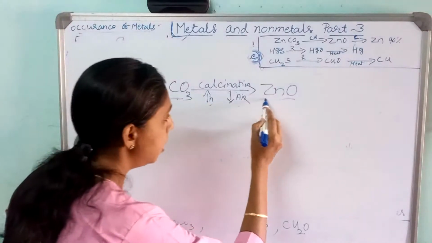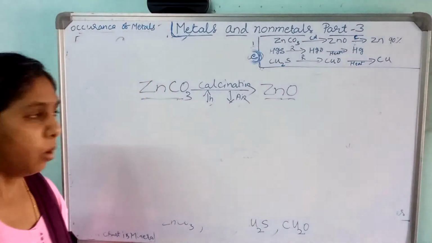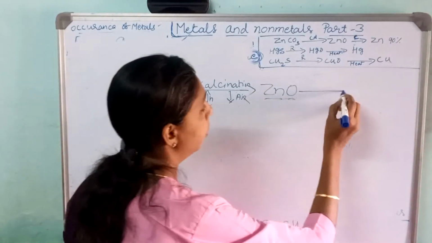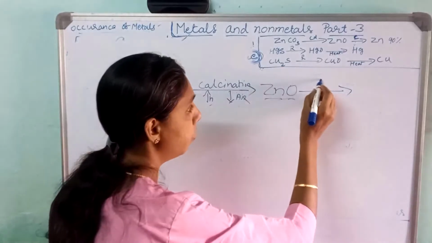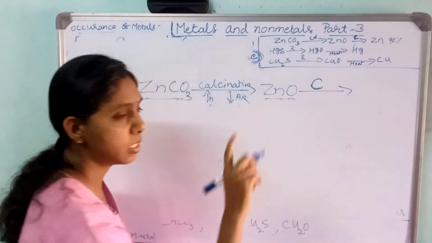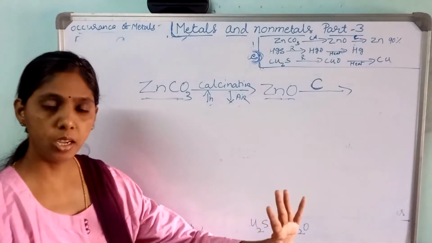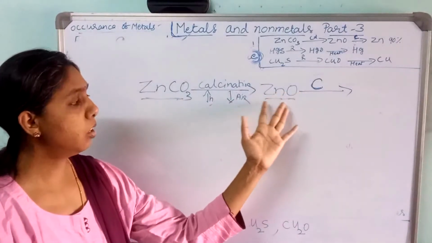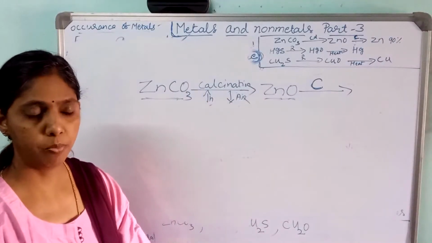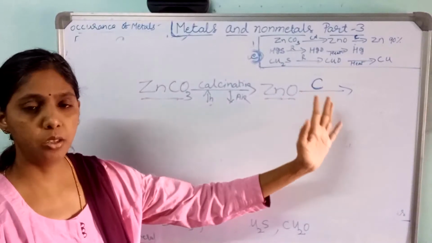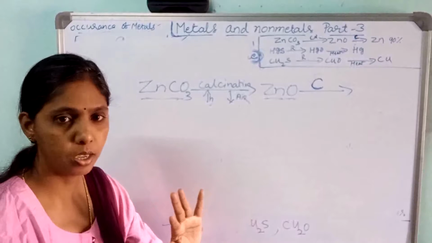Still, this zinc contains oxygen as an impurity. That also we have to remove. How to remove? We have to reduce this, on reduction with the help of coke. Coke acts as a reducing agent over here. Which is the reducing agent used for zinc oxide? They may ask that. To extract the zinc from the zinc oxide, which is the reducing agent used here? They may ask. You have to write coke is the reducing agent.